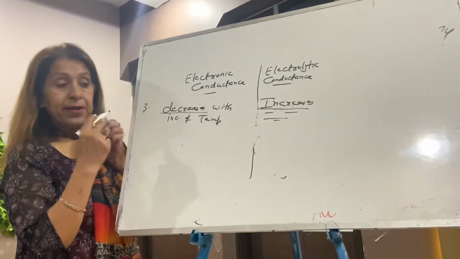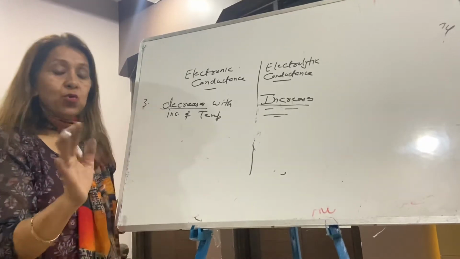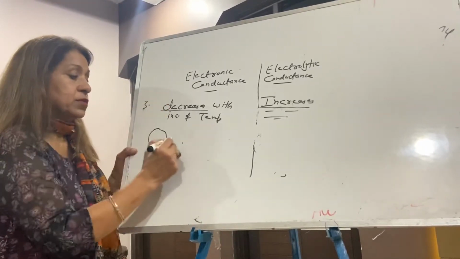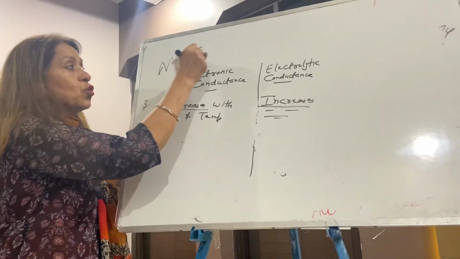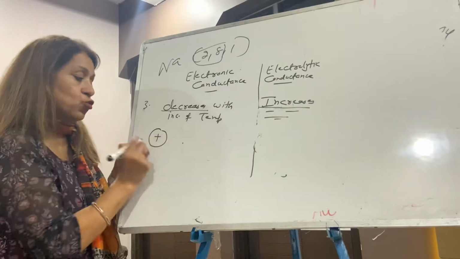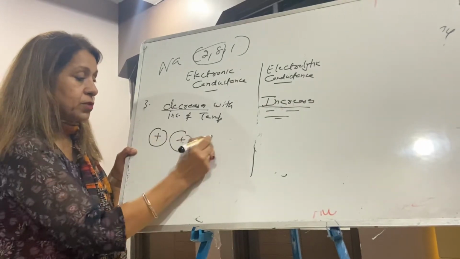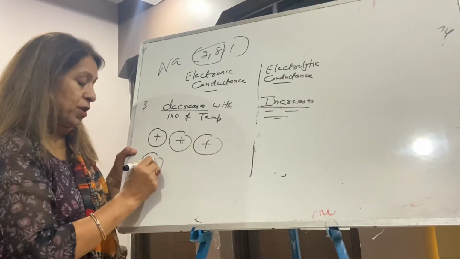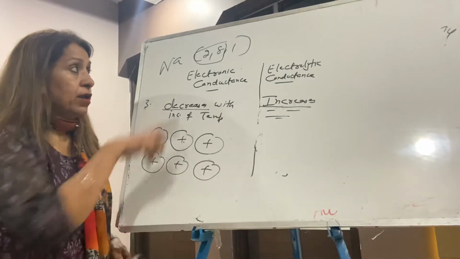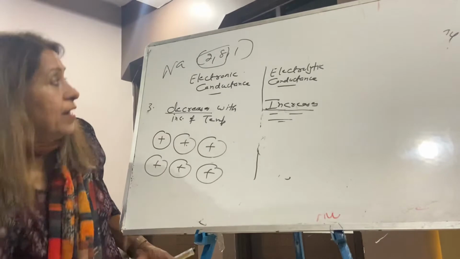I am making a diagram. For example, I have a sodium metal. Sodium is 2, 8, 1. This is the inner shell, sodium 2, 8. These are the sodium inner shell, and 1 is outer. This is a mobile electron.